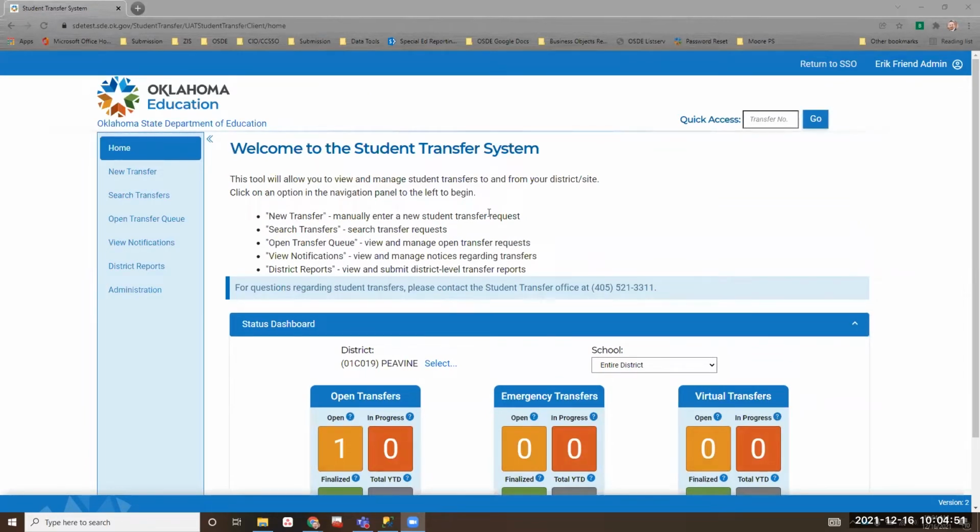So when you come into single sign-on, it'll be its own app. I'm not going to show you that right now, but it'll be its own app. You'll click on it, and it will migrate. You'll have the same access you have now on January 1st. But we're going to move over everything that was currently in our transfer system over to this one.